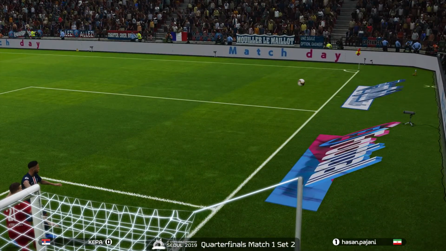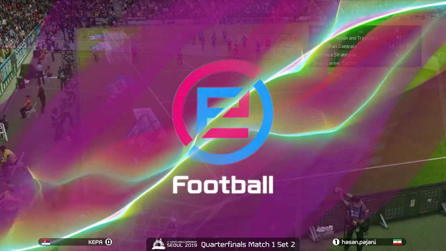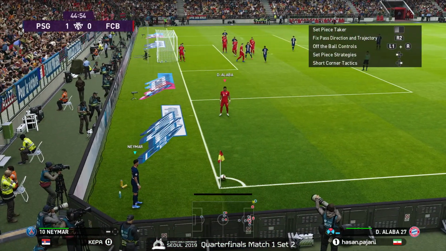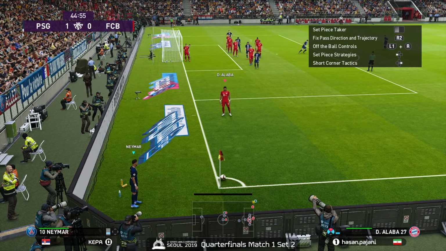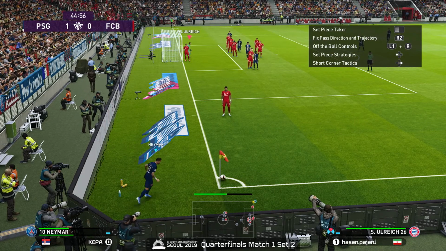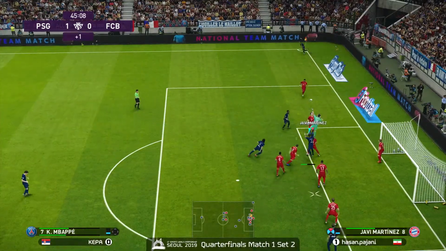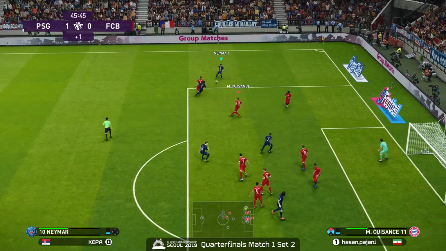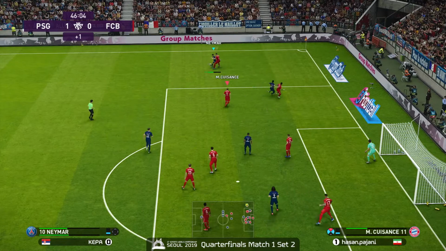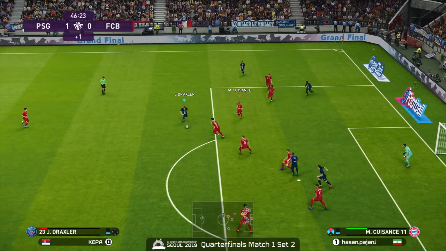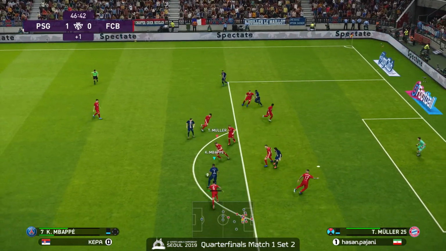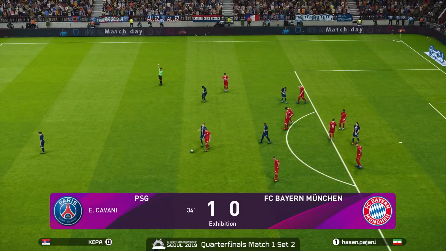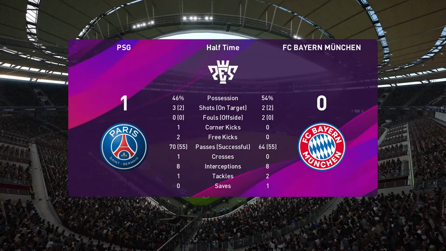So look at that, cleared immediately out. We're not done yet, so a kick in from the corner by Neymar. The question is, will it be Neymar or Draxler? And it is Neymar. Neymar launching it over, scooped out, back right to him. Back to Neymar, Neymar with the control. Into Draxler in the center of the box, looking for Mbappe. Mbappe gets it, can't keep control, but that's going to do it for our first half.